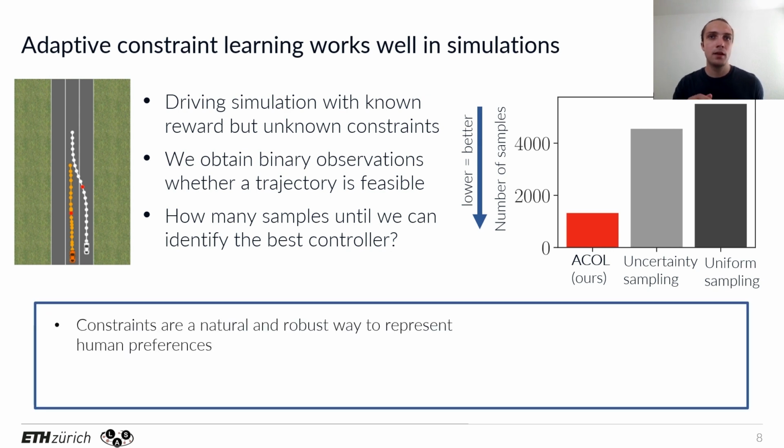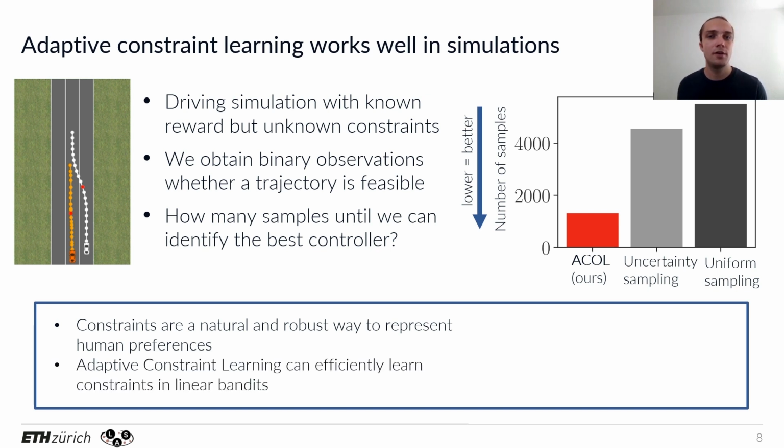To summarize, we argue that constraints are a particularly robust and natural way to represent human preferences, and we proposed adaptive constraint learning, which is a sample-efficient algorithm to learn about unknown linear constraints.